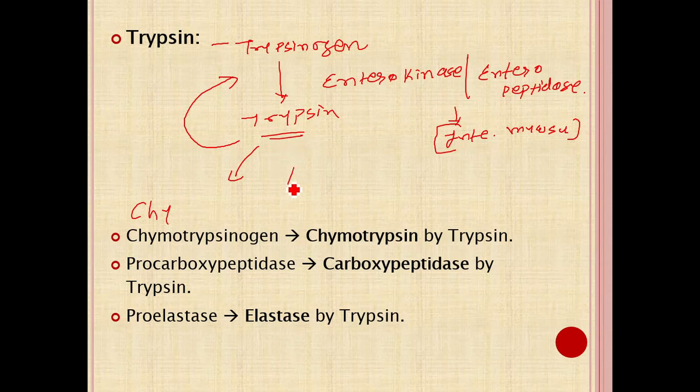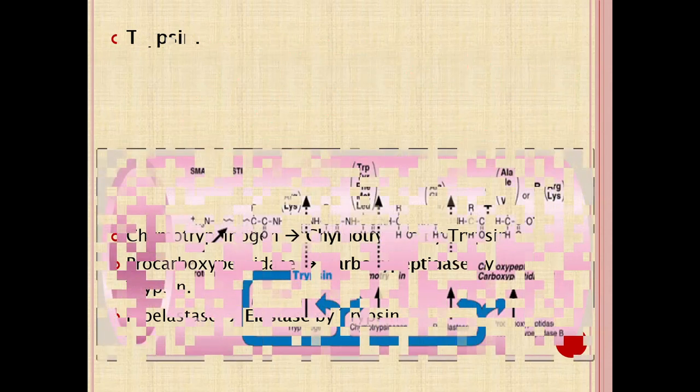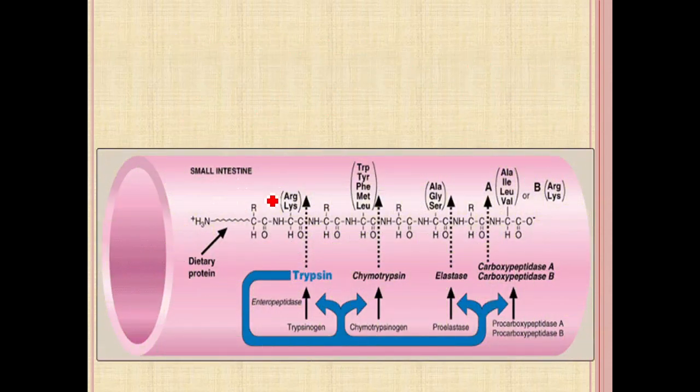In the case of trypsin, it mainly acts on arginine and lysine peptide bonds. When the peptide bond is formed by the carboxyl group of arginine and lysine, it is mainly digested by the trypsin enzyme. Similarly, chymotrypsin, carboxypeptidase and elastase are also bond specific endopeptidases. Like trypsin, it is for arginine and lysine. You can remember it as TAL, trypsin for arginine and lysine. Chymotrypsin is more or less the same as pepsin: all the aromatic amino acids plus methionine.